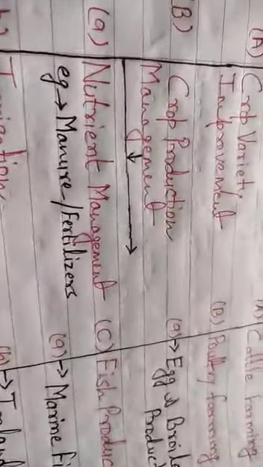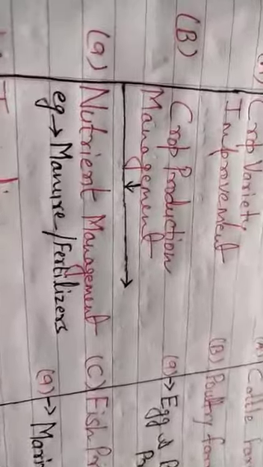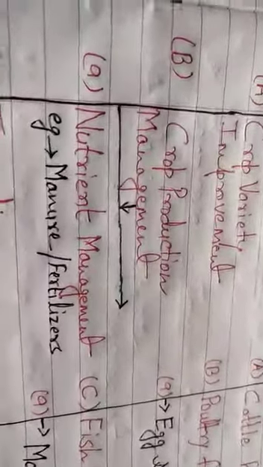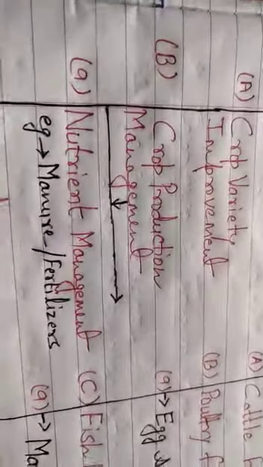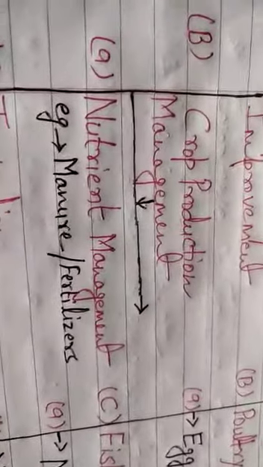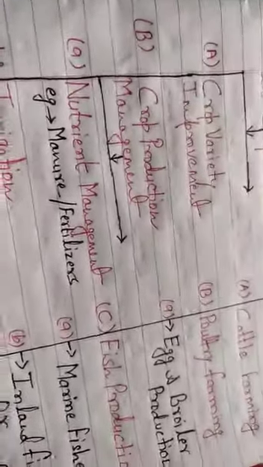As we all know, manure is nothing but a natural substance prepared by the decomposition of plant and animal waste, such as cow dung, dead leaves, dead insects, and vegetable wastage, by the action of microbes. We all know manure is rich in humus, that is organic matter, which is very useful for plant nutrition. So this is about manure. In future we will study more about it.